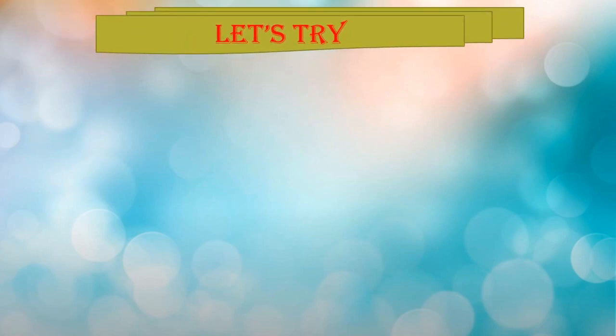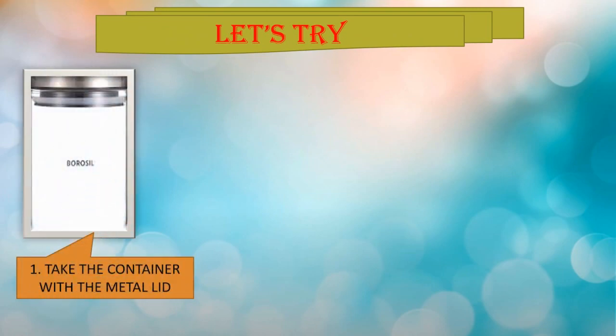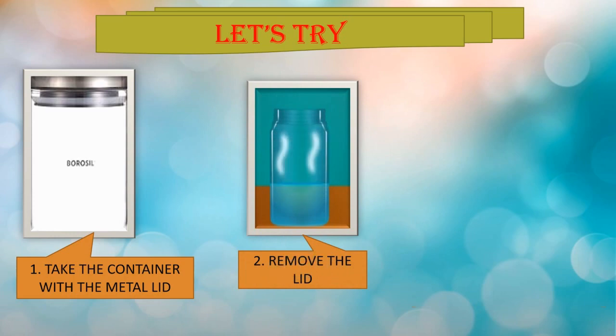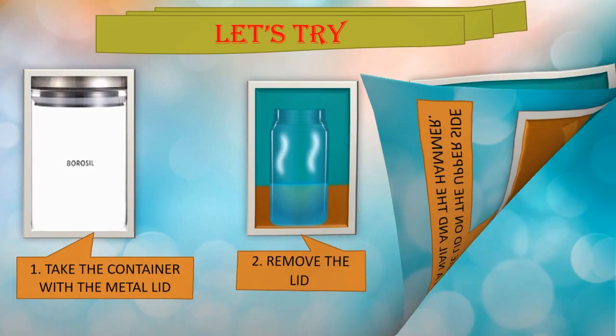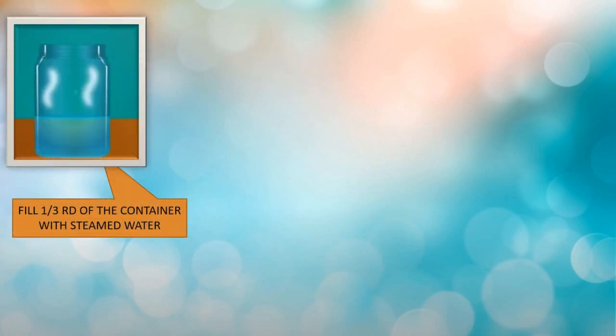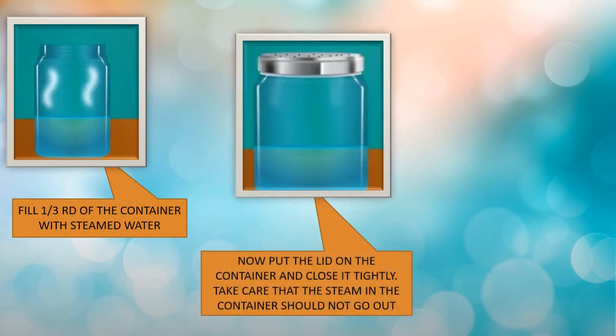First of all, we need to take the container with the metal lid, then remove the lid and hit the lid on the upper side at a number of points with the nail and the hammer. Please take care that the lid does not get any holes because of this. Then fill 1/3 of the container with the steaming water. Now put the lid on the container and close it tightly. Take care that the steam in the container should not go out.